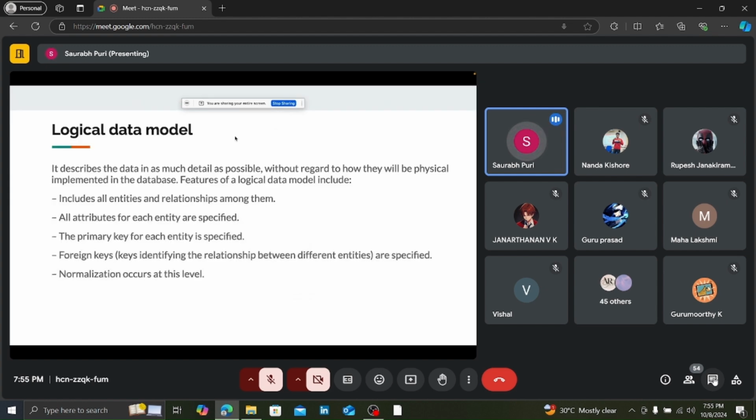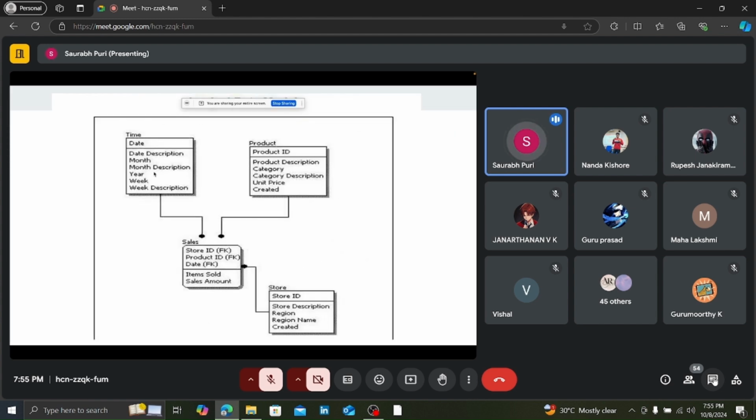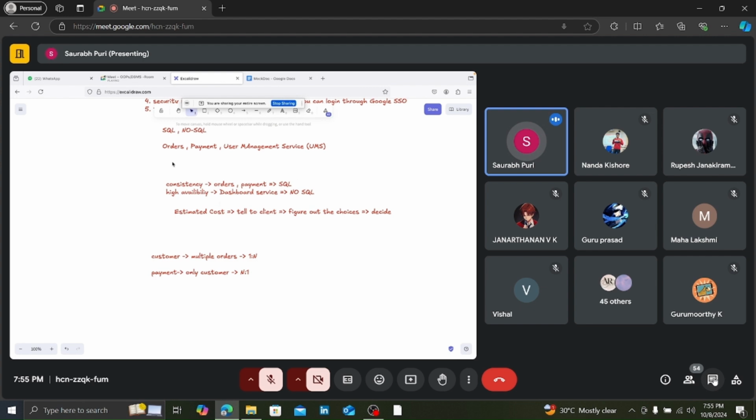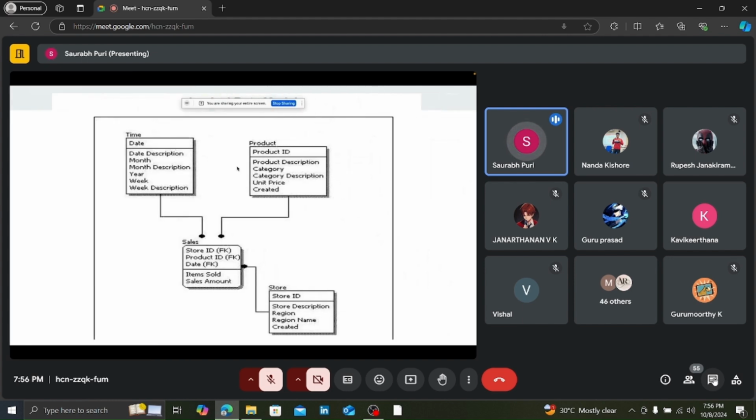When you come to the logical data model, it includes all the entities and all the relationships among them. It also includes the primary keys, the foreign keys, and the normalization. The most optimized format for the tables or the relationships occurs at this level. Let's say you want to cater a foreign key, right? Your orders table will have a foreign key, that is the customer ID, that tells which order is related to which customer. Your payment table will also have a customer key, that this payment is made by which customer, right? So all this happens inside the logical data model.